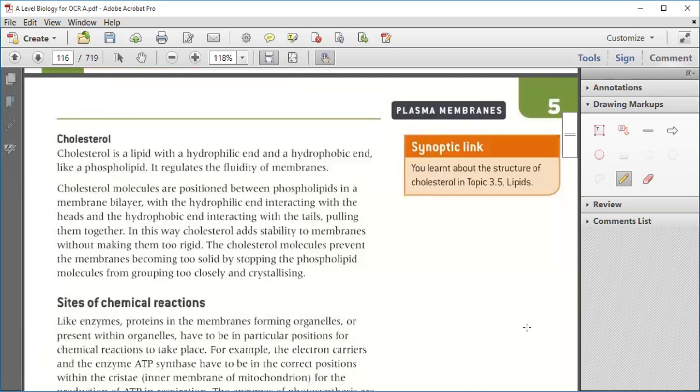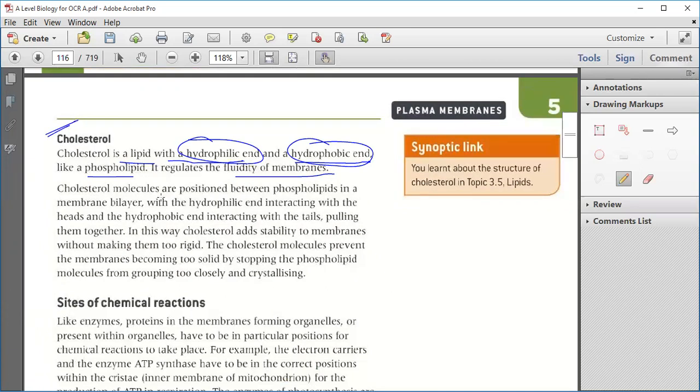Now we will talk about cholesterol. Cholesterol is a lipid with a hydrophilic end and a hydrophobic end. One end is hydrophilic, that is water-loving, and the other end is hydrophobic. Hydro means water, phobic means hating. So one end is hydrophilic and the other is hydrophobic, like phospholipids. It regulates the fluidity of the membrane.